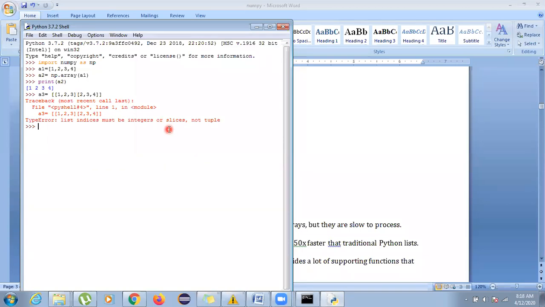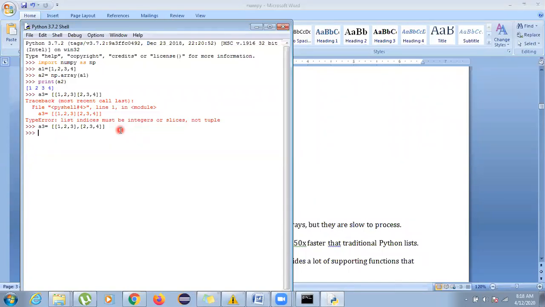Just a minute. Okay, there is some error. List indices must be integers or slices, not tuples. Okay, what can I do? I forgot the comma between the two lists. So these are two elements. I forgot to mention a comma over here, because one element is this, another element is this. Now if two elements are there and you want to convert this into the array, you can similarly write your np.array and this will be converted.